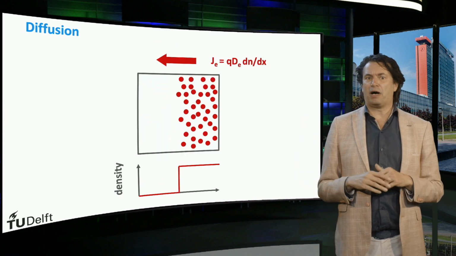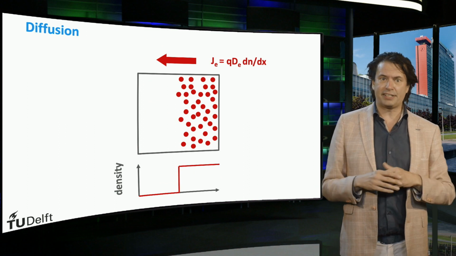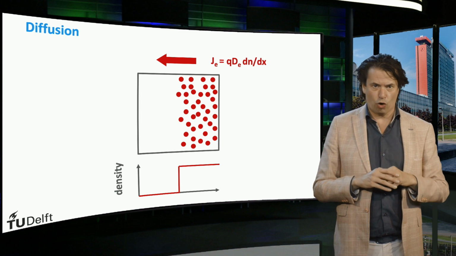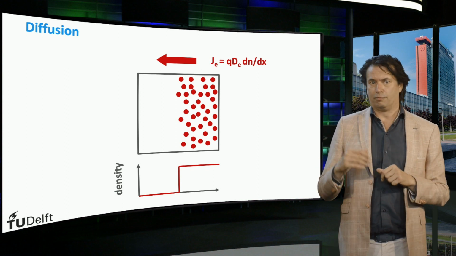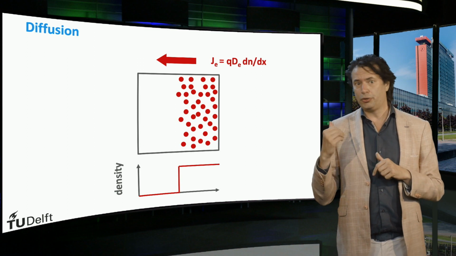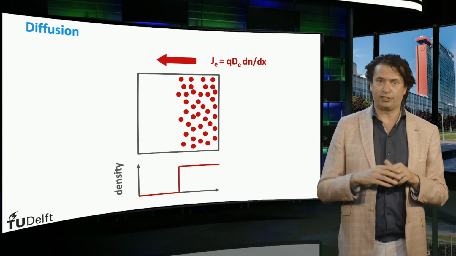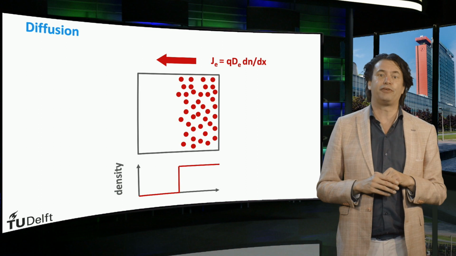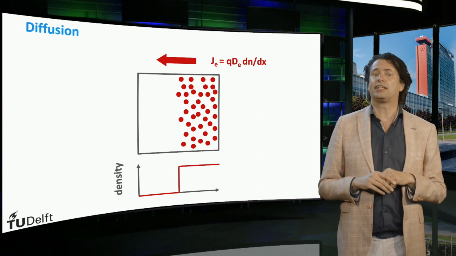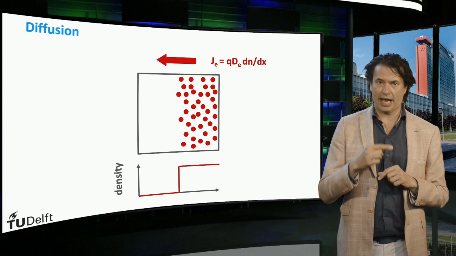The net movement of particles induced by a density gradient is called diffusion. It can be described by Fick's law of diffusion. Je, in this case the electron current density, q is the elementary charge, D is the diffusion coefficient of the electron, and dn/dx represents the density gradient in direction x.